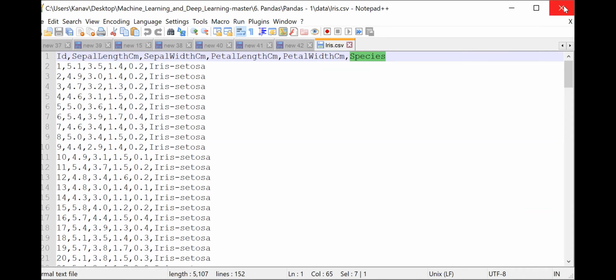Is it clear to everyone what I mean by a CSV file? I think everyone knows how an Excel file looks, right? That is the only thing.